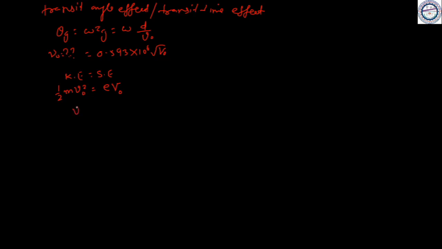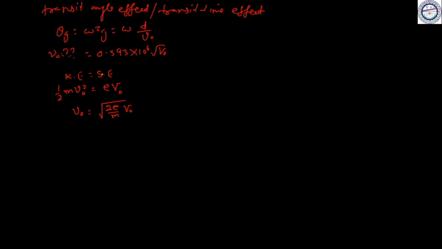So we can find v naught equal to square root of 2e upon m into V0. After substituting the electronic charge and mass of the electron, we get 0.593 into 10 to the power 6 into square root of V0.